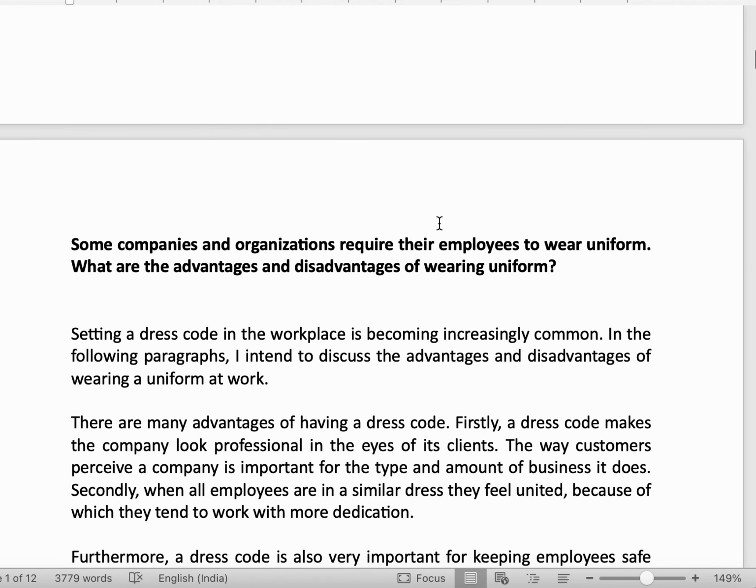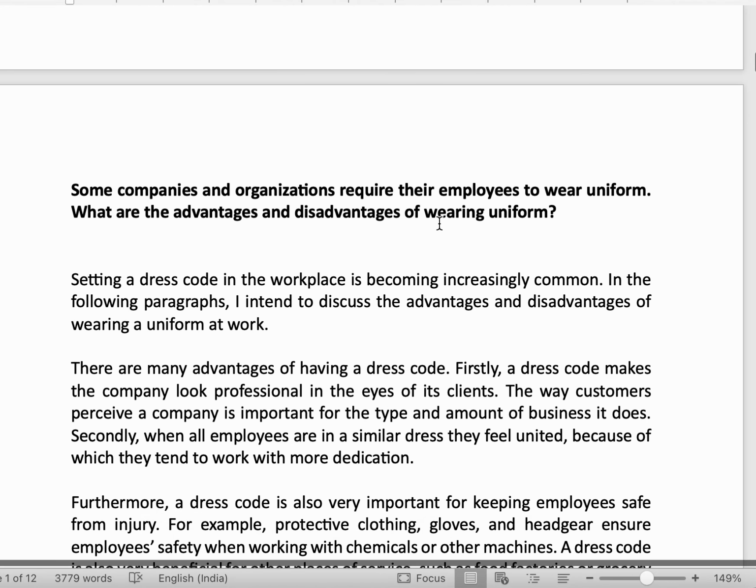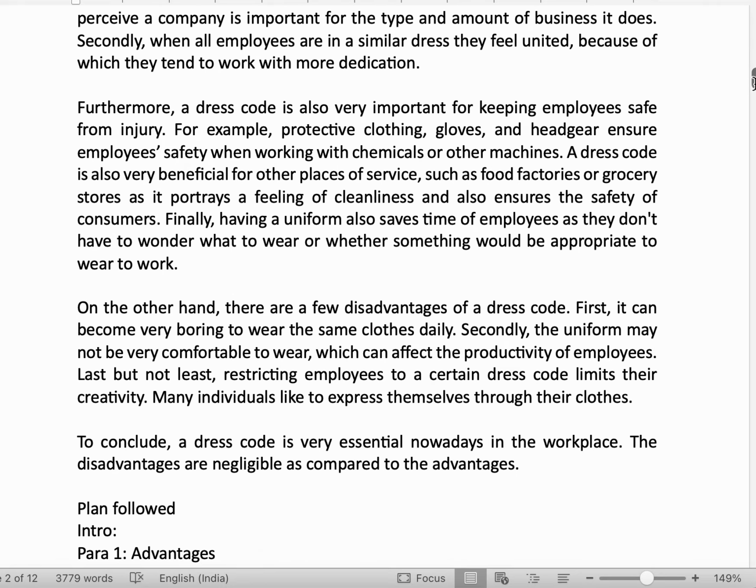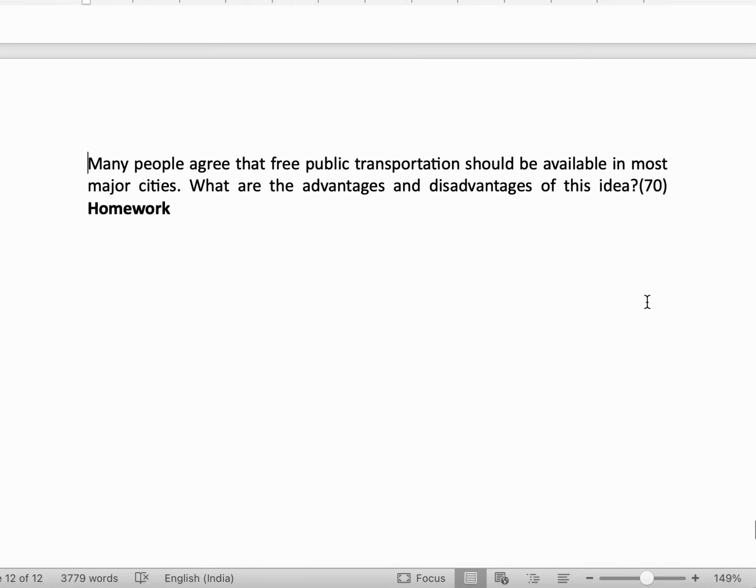Then there are all the sample answers for these 10 essays. And at the end, I have given one essay for you as a homework. So you have to write this essay, and you have to send it to me on WhatsApp at my number. I hope all of you have my number, but you have to send me on WhatsApp at this number.